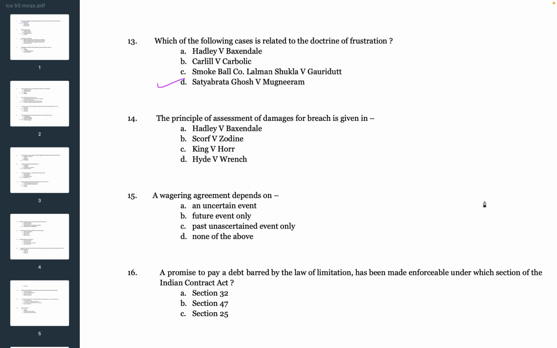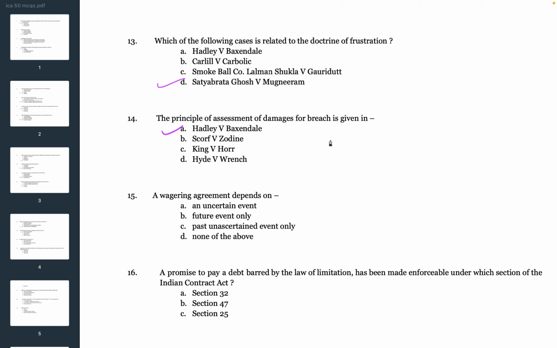Next question. The principle of assessment of damages for breach is given in A. Hadley versus Baxendale, B. Scorer versus Seymour, C. King versus Hoare, D. Hyde versus Wrench. So the correct answer is A. Hadley versus Baxendale. The principle of assessment of damages for breach is given in Hadley versus Baxendale.